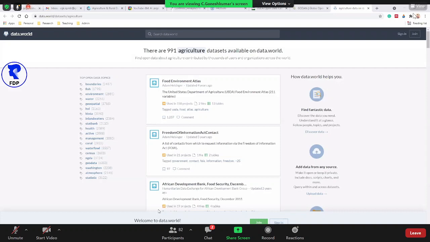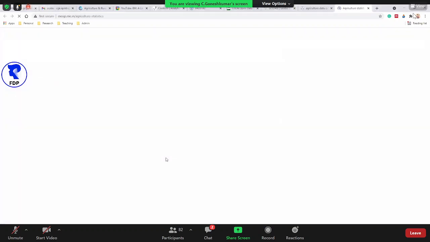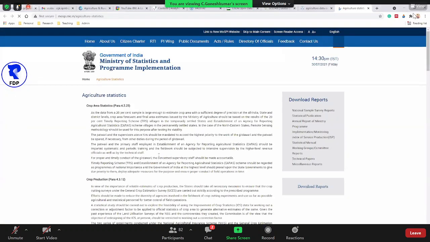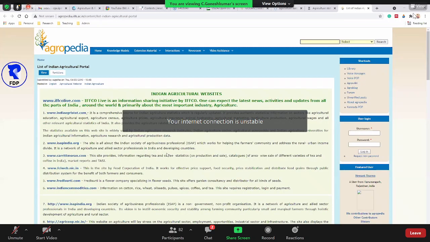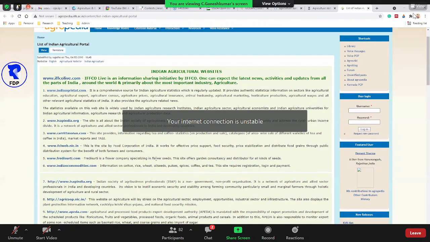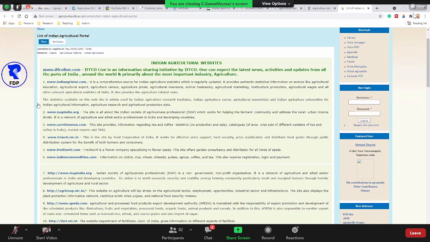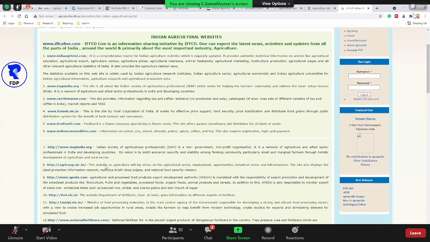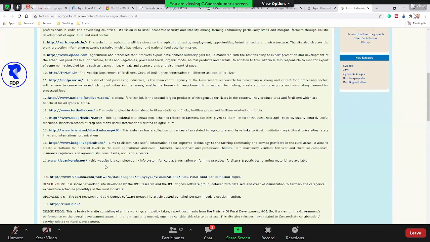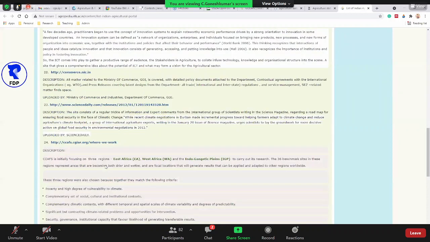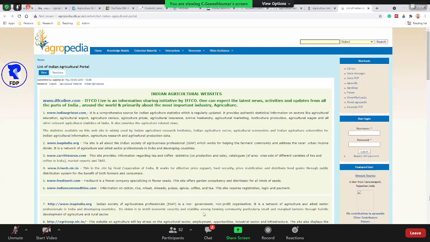You can use these for machine learning, for example text mining and topic modeling. The data will not only be in numbers, it will be in reports also. These are some of the websites specifically for agriculture, so try to use them. The best way to learn anything is to teach your students, and from that you can learn. With this, I'll stop here and we'll take it forward. I'll share the PPT also in the chat window.